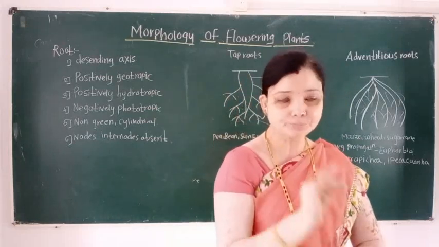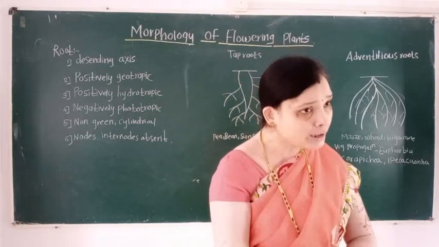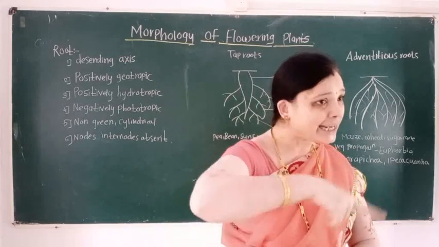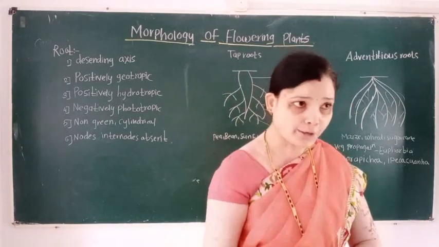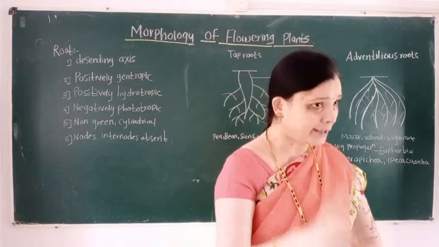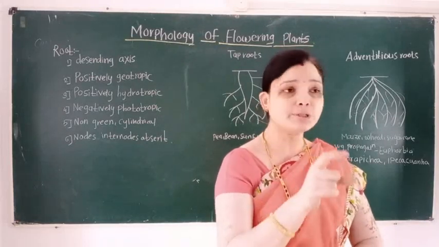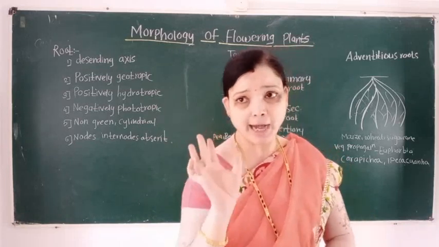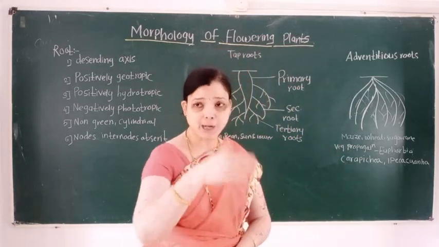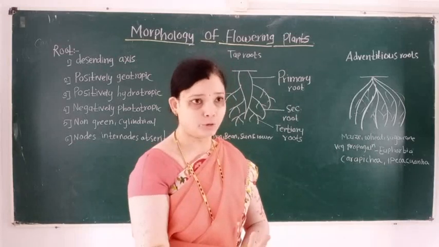The roots which develop from any part of a plant body except the radicle are known as adventitious roots. And in this root, the primary root is a short root.